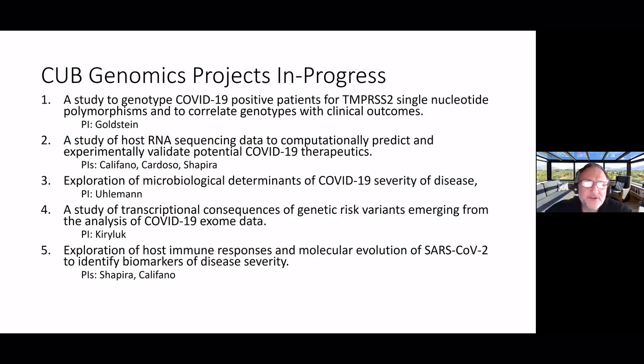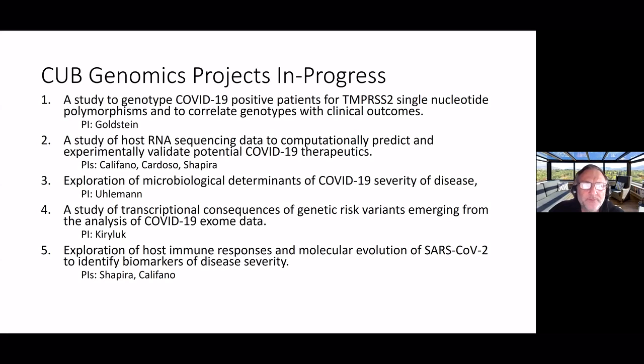And these are the 5 studies that are currently underway under which these data were generated. There's a study on TEMPROS-2 based on single nucleotide polymorphisms by David Goldstein. One on predicting and experimentally validating drugs that may affect the host impact of the virus, where myself, Wellington Cardoso, and Sagi Shapira are co-investigators.